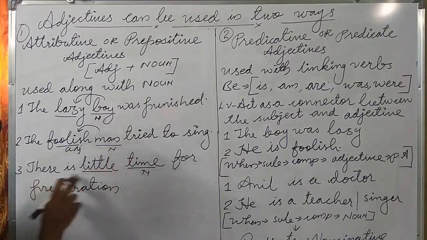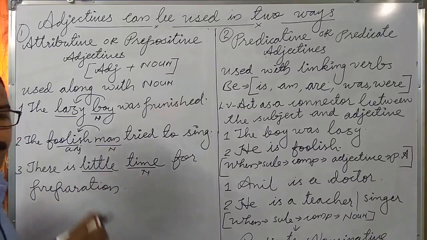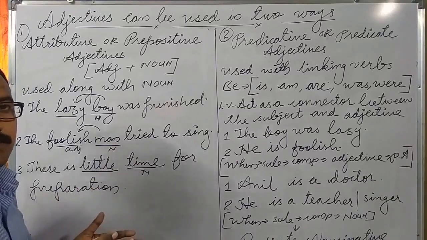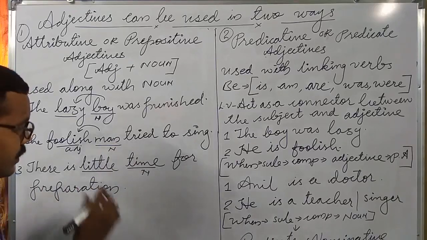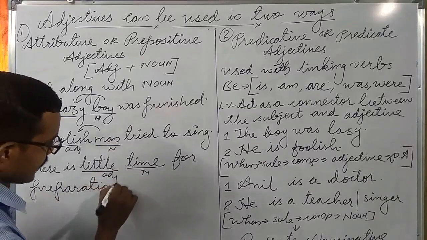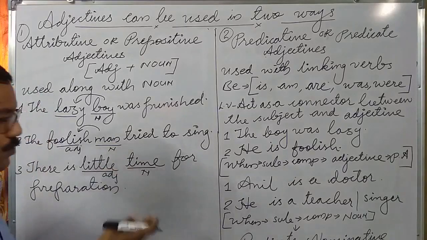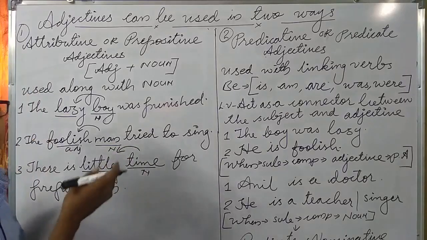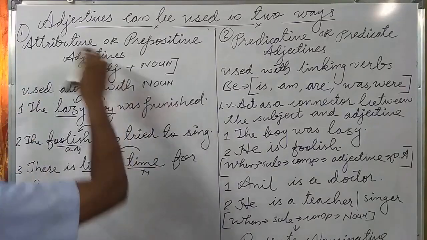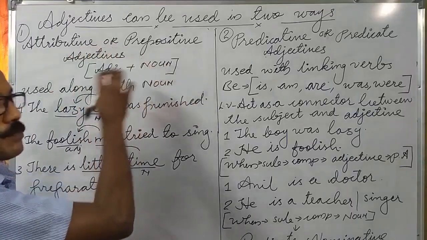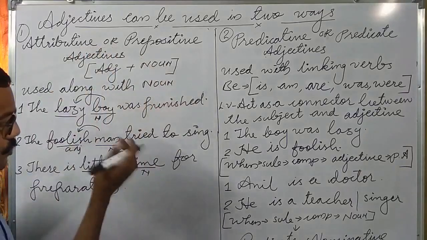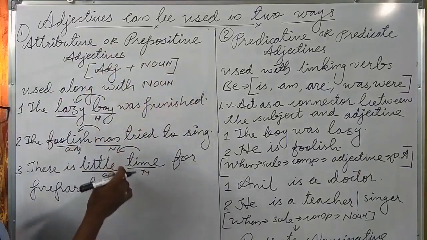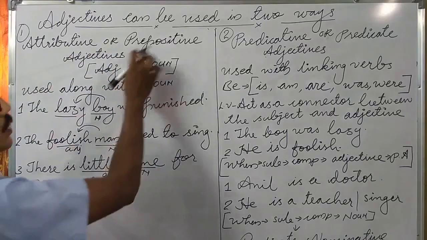The sentence, there is little time for preparation, means not enough time for preparation. Little is the adjective. It modifies the noun time. Here, we use the adjective before the noun, so it is called attributive or prepositive adjectives. We use the adjective before the noun, so it is called prepositive.